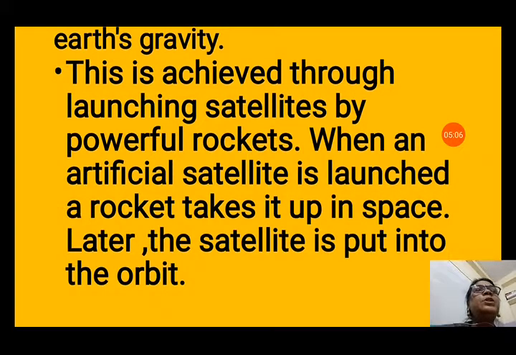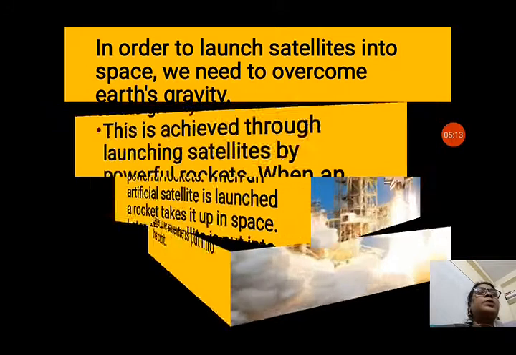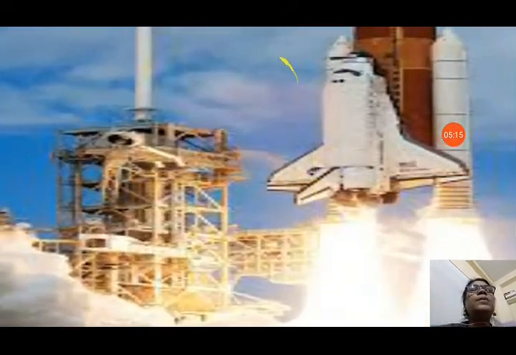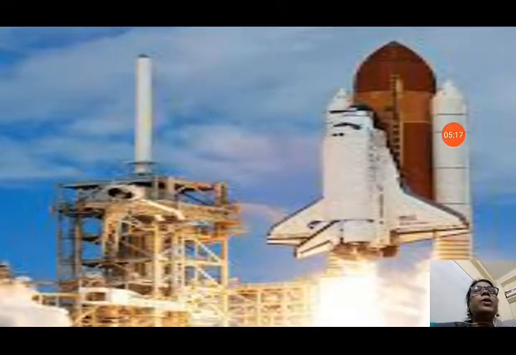When an artificial satellite is launched, a rocket takes it up into space. Later, the satellite is put into orbit and it revolves around the planet. You can see how it is launched by the rocket.